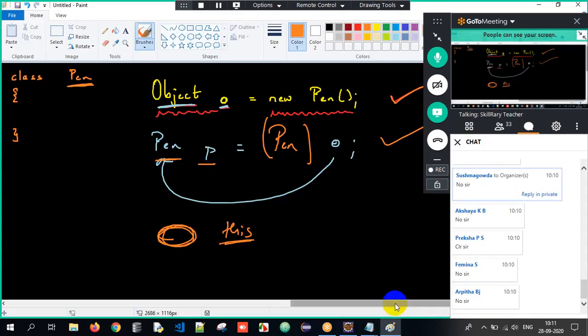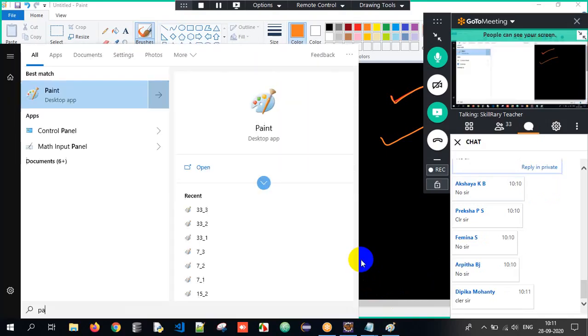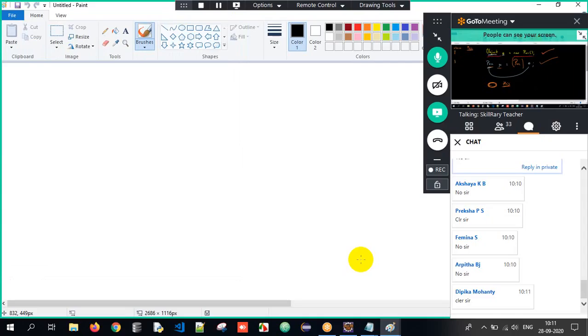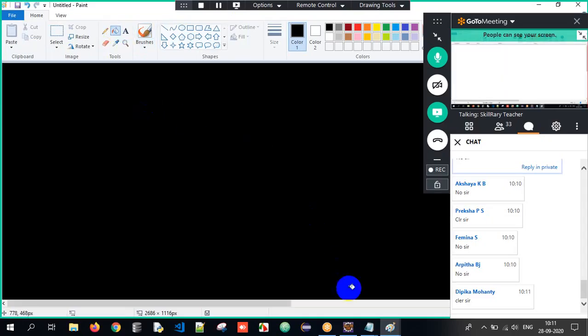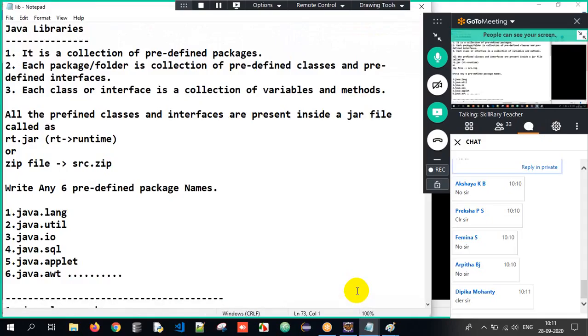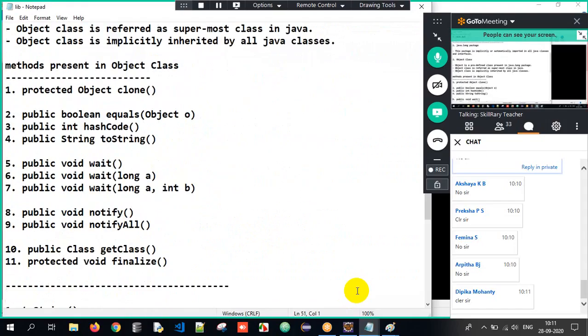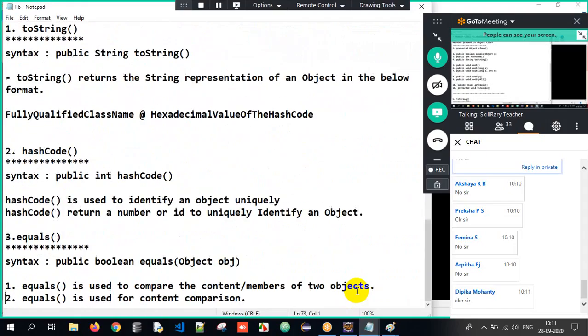So this is all about the entire process, guys. You have to just be aware of the content here, what is happening and how smart you are in order to decide this part. So now in an interview process, they are going to talk about this entire process. See, I have a couple of notes here. We have what is Java libraries, what is lang package, what are the methods in object class, and three important methods.